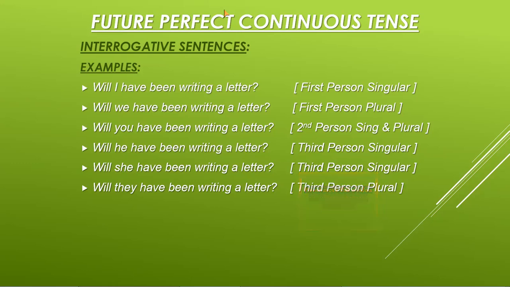I is the first person singular, we is the first person plural. You is the second person singular as well as the second person plural. He and she are third person singular, and they is the third person plural. You should remember all these persons very clearly.